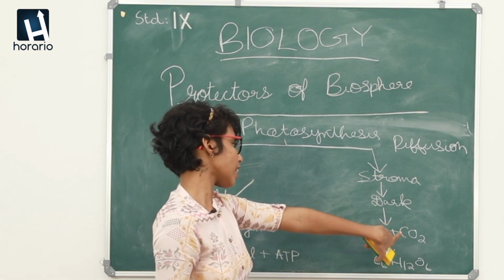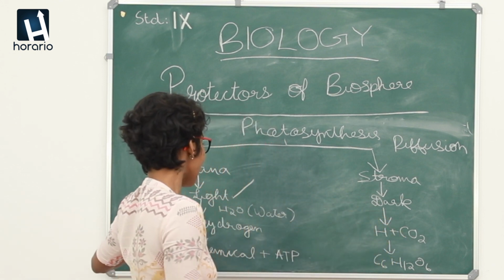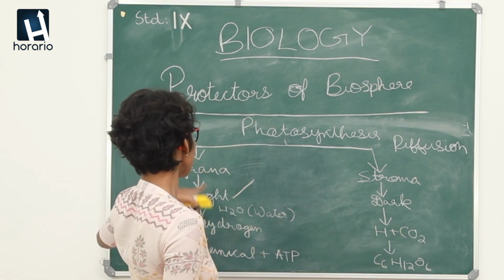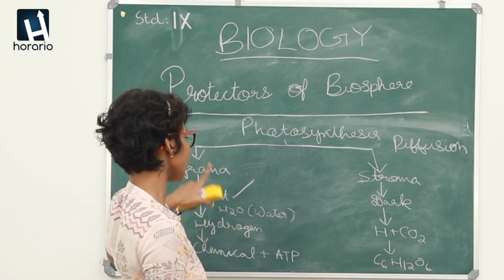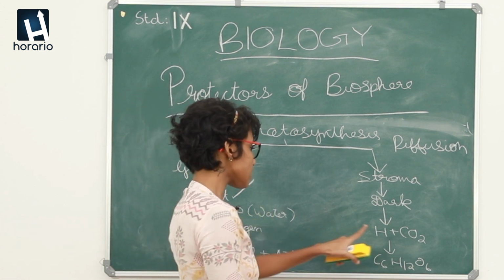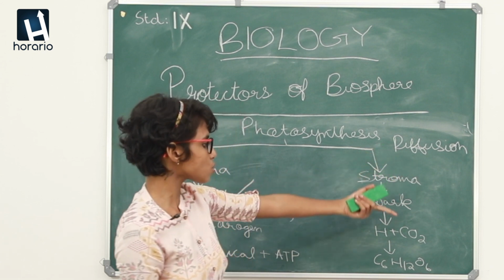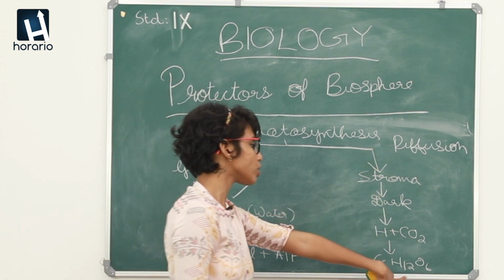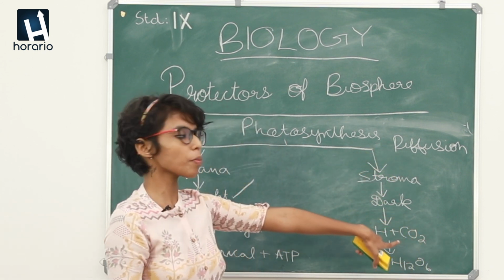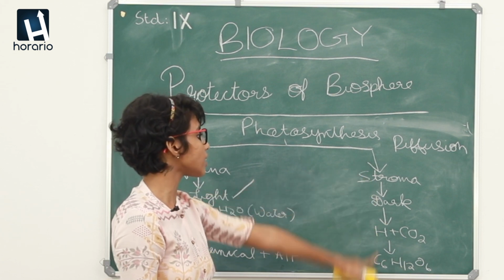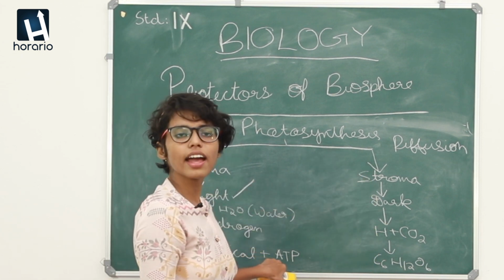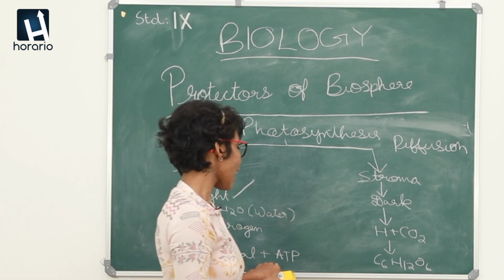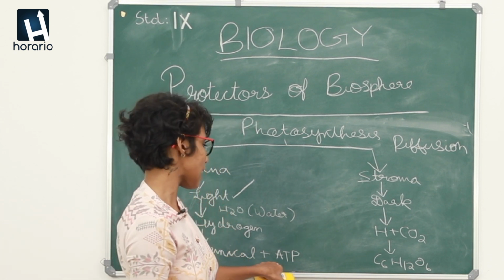So that carbon dioxide combines with the hydrogen that is produced during light reaction within the grana. It happens in stroma. That hydrogen combines with carbon dioxide to produce glucose, which also provides a form of energy. In the dark reaction, ATP, as I have said before, is known as the energy currency of the cell.